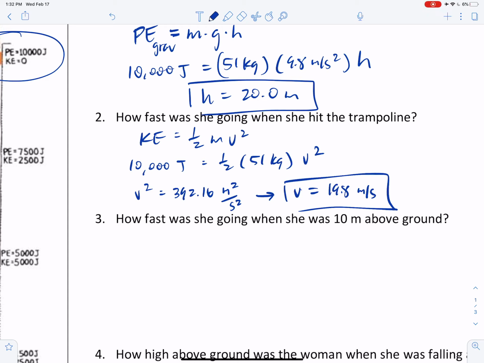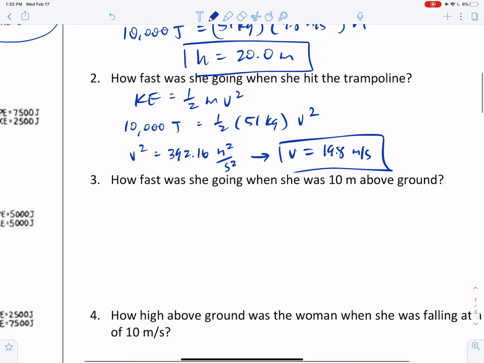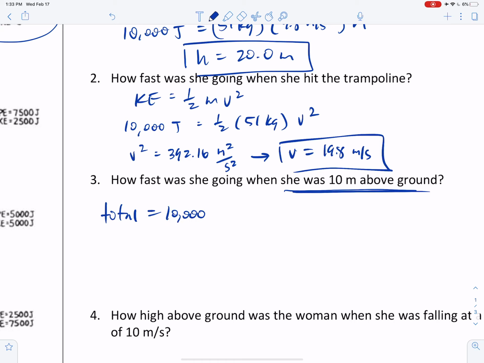So far we've used kinetic in number 2, we used potential in number 1, and now we're going to use a combination here in question number 3. How fast was she going when she was 10 meters above ground? Her total energy, even when she's 10 meters above ground, is still going to be 10,000 joules, because energy is conserved. The total is always 10,000.